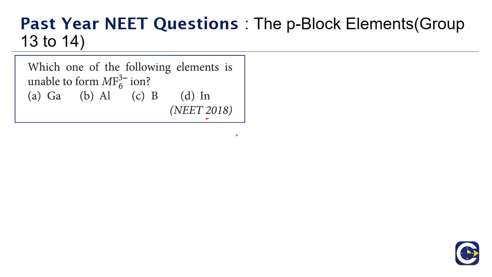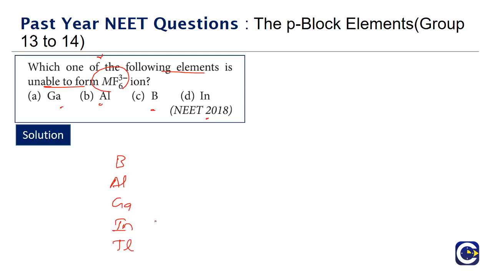Next we have a question that has come in NEET 2018. Which of the following elements is unable to form MF6 3 minus ion? Means we are talking about the 13th group elements. So boron, aluminum, gallium, indium, and then comes thallium. All these are 13th group elements. Of course here thallium is not discussed. Boron, gallium, aluminum, indium are discussed. So among them, like we have AlF6 3 minus, we can also have GaF6 3 minus, we can also have InF6 3 minus, because in all the cases the central atom will be able to use the vacant d orbitals of the particular valence shell.